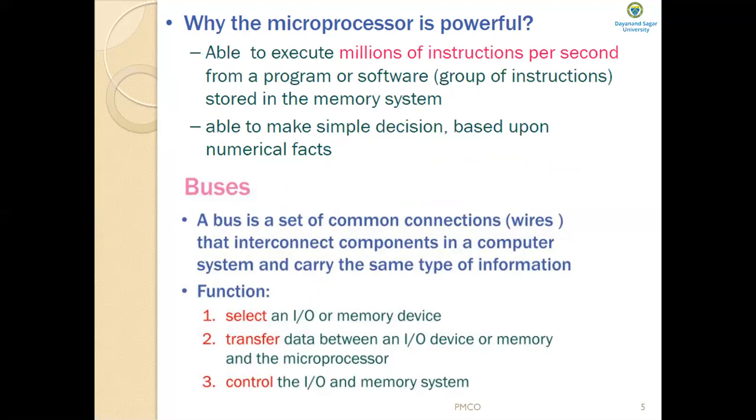That means the strength of the microprocessor lies in its ability to execute millions of instructions per second from the software or programs. Software and programs are nothing but a collection of instructions, and these are stored in the memory. This stored program concept makes the microprocessor and the computer system itself very powerful devices.